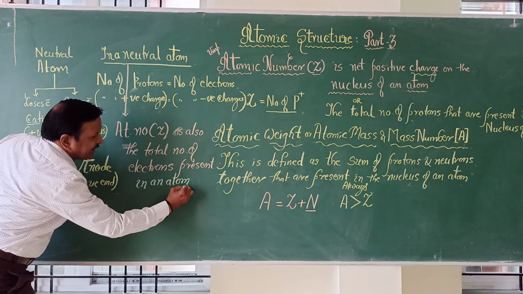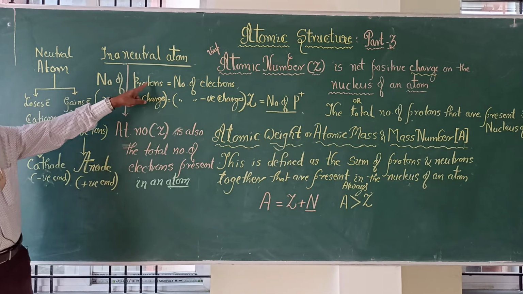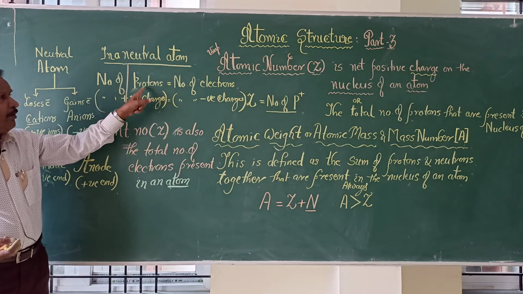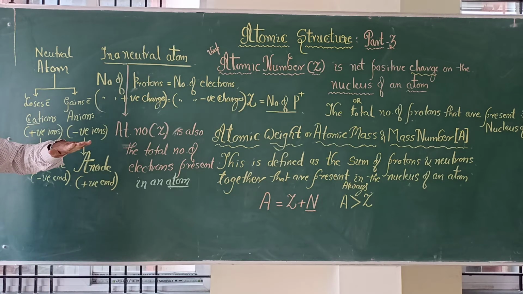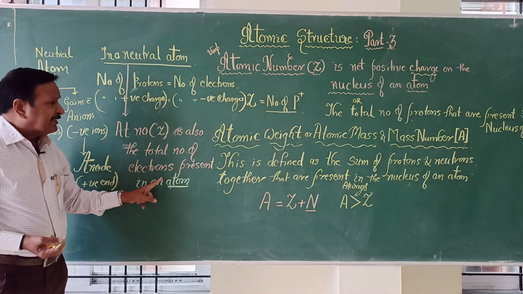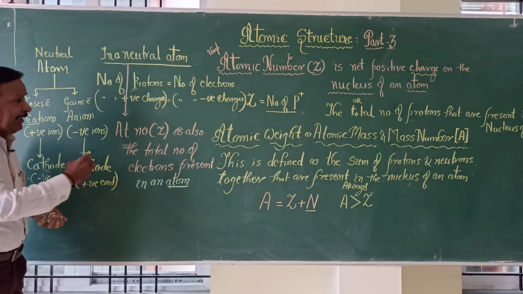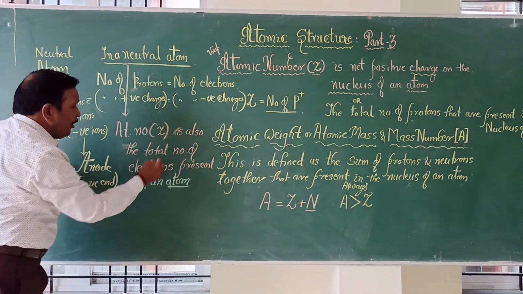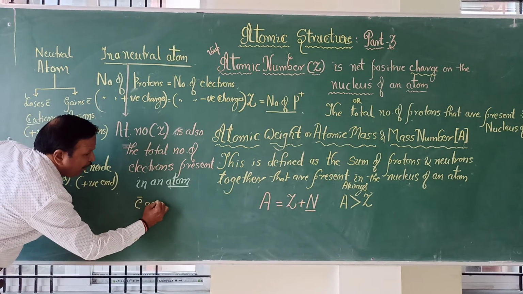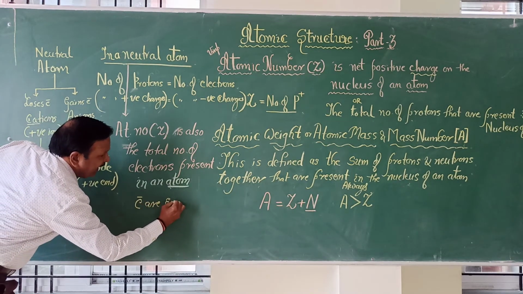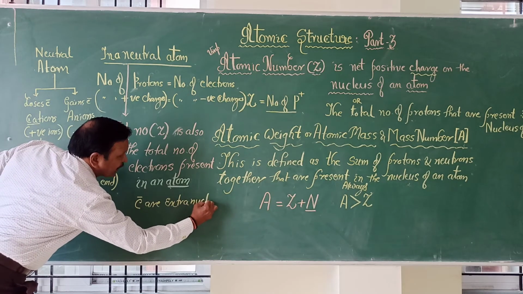Because electrons cannot be present in the nucleus, because in the nucleus protons are present. If electrons were present in the nucleus, the atomic model would be spoiled. Hence electrons are present outside the nucleus, and are called the extranuclear part. They are not present in the nucleus.